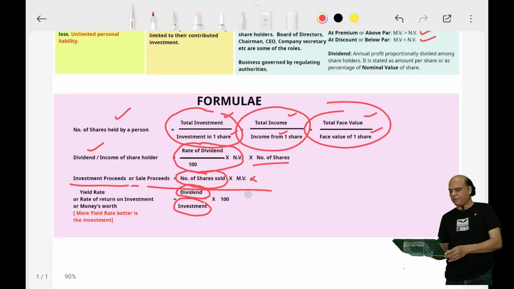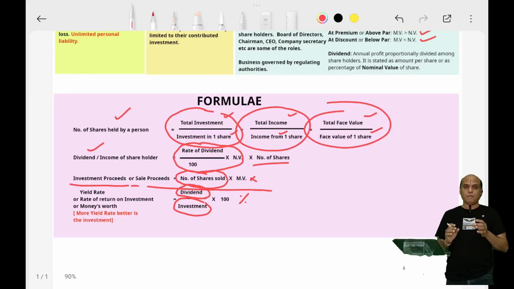So this will give you the yield rate. In other terms, what you mean by yield rate is the money you are earning as dividend per each rupee. So total dividend by total investment into 100, expressed as percent, is the yield rate.